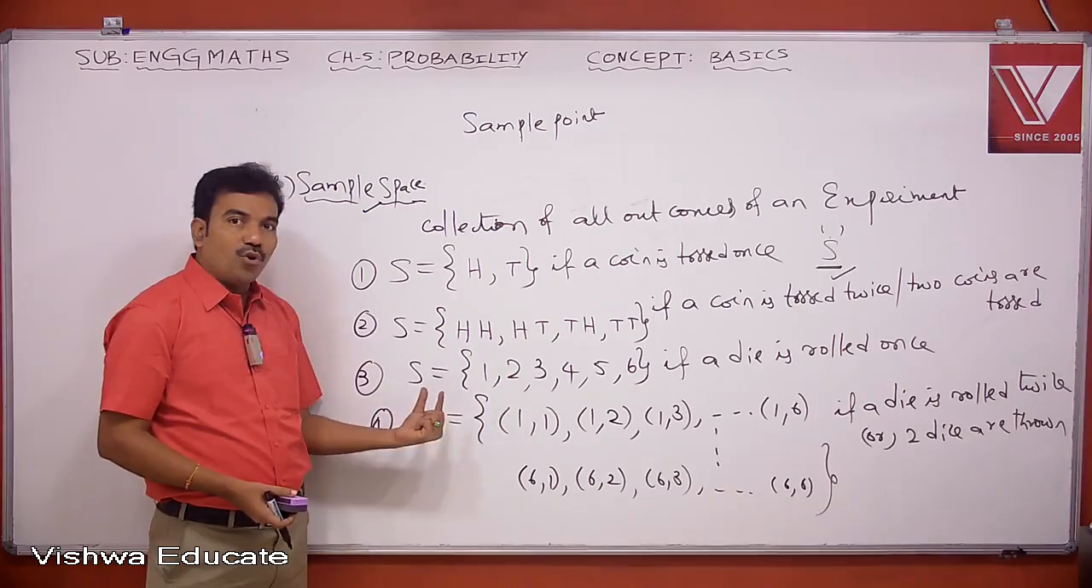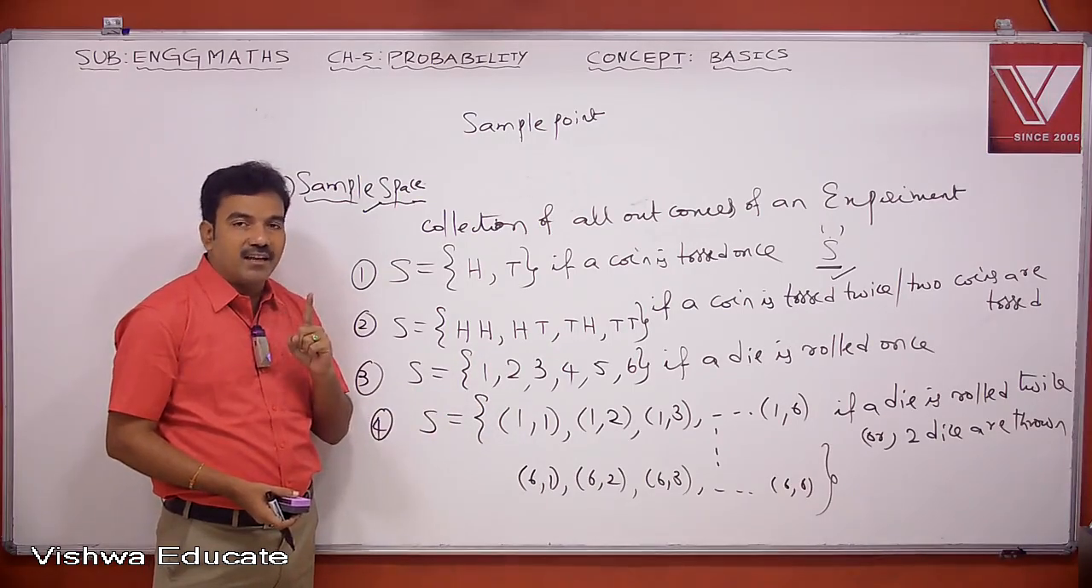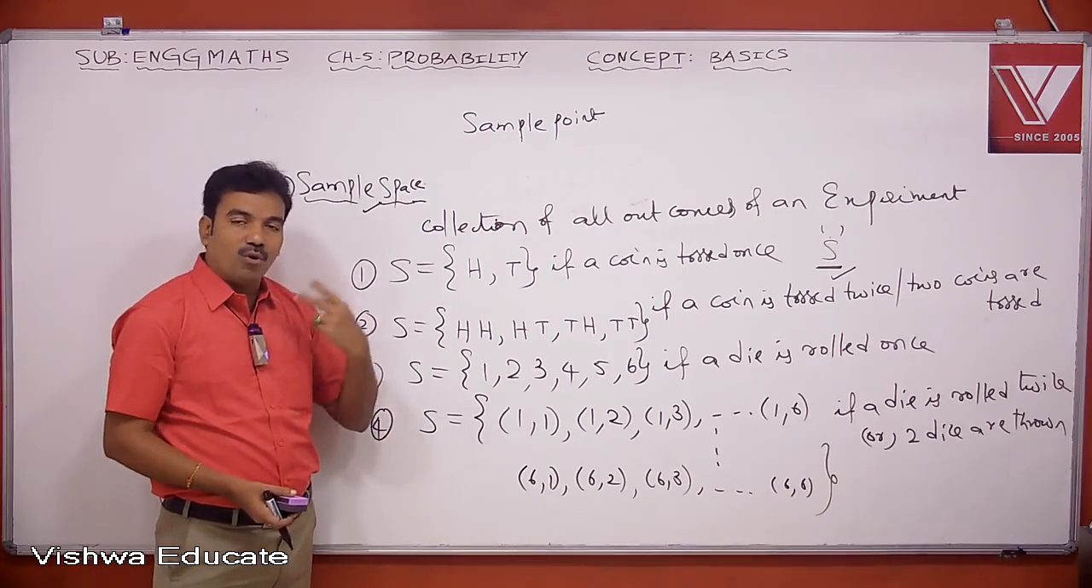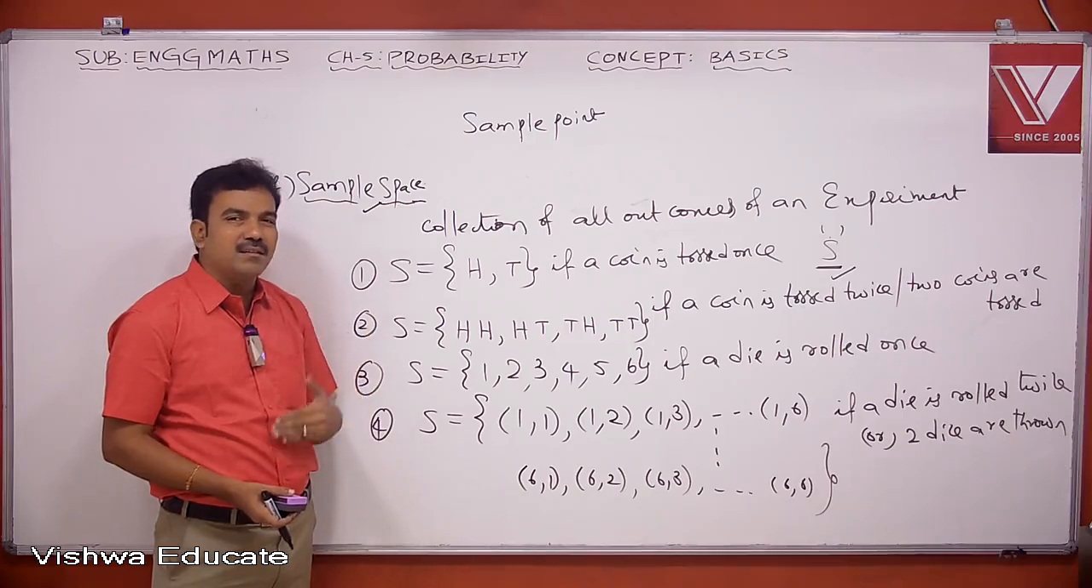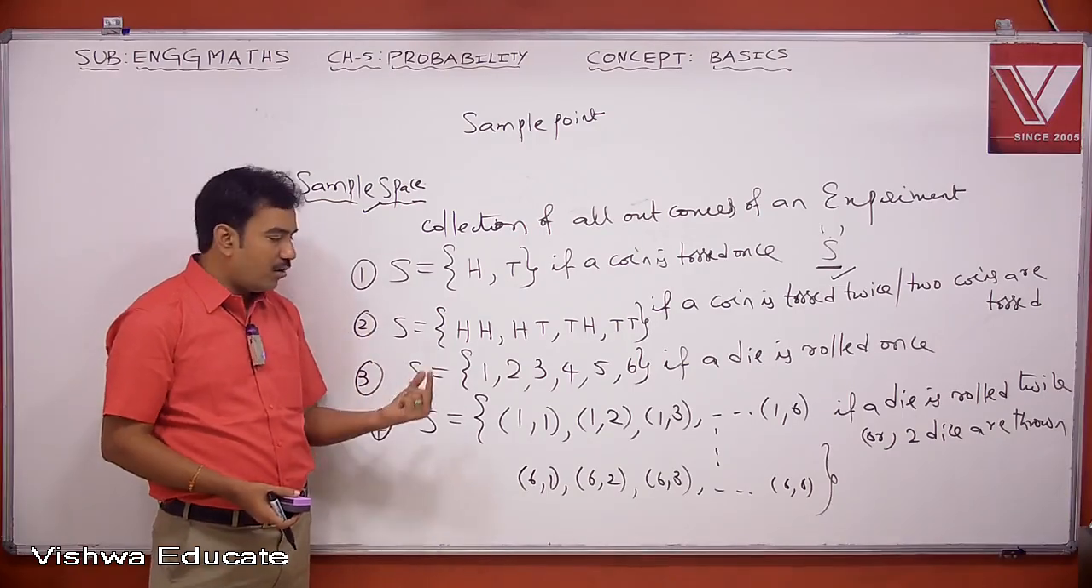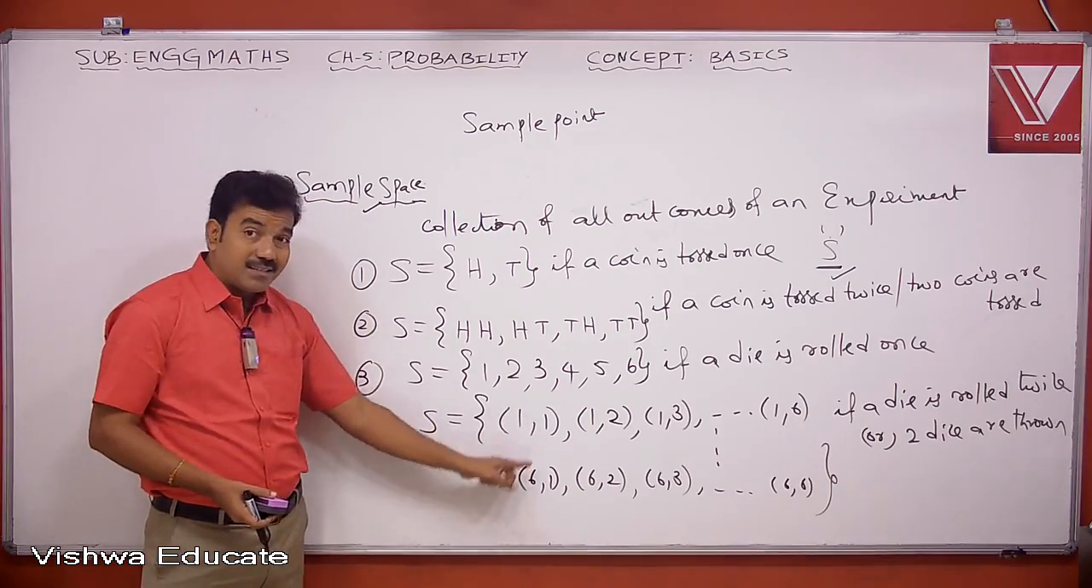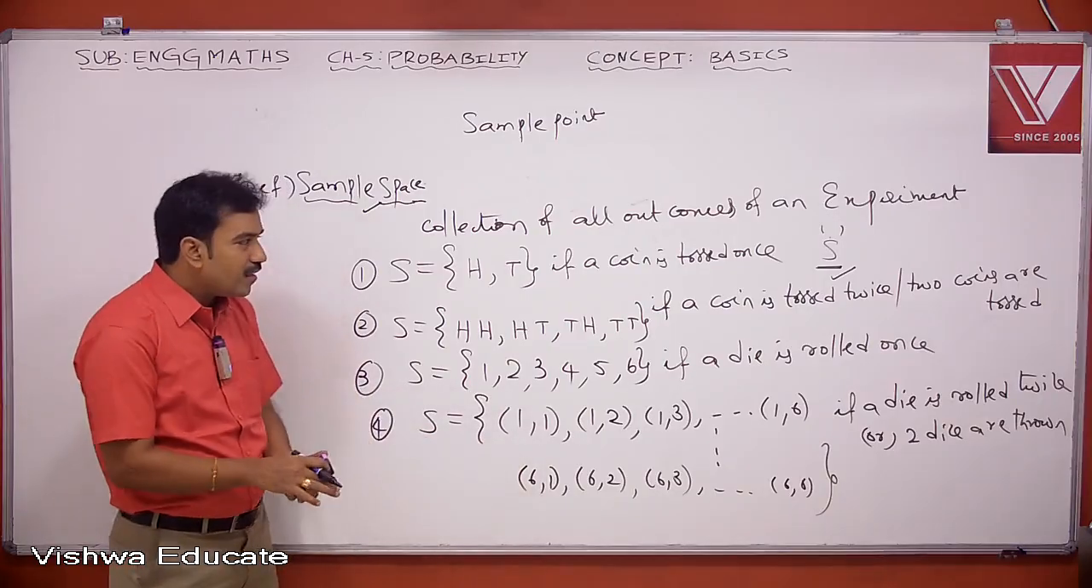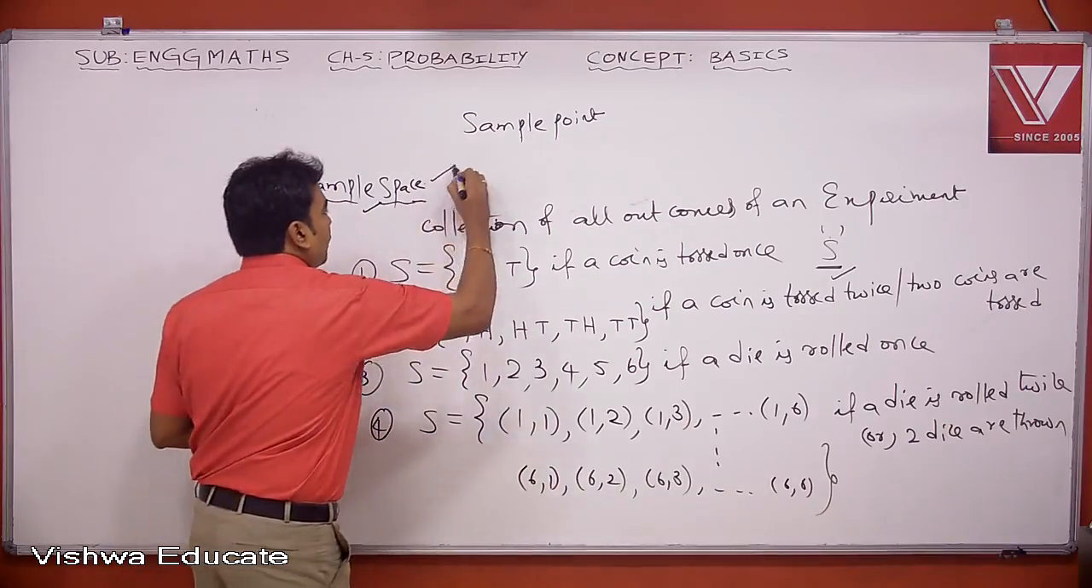If a die is rolled twice, you take a single die and roll it twice, or you take 2 dice and roll them parallelly, simultaneously, or one after another. The concept is the same. You will get 36 sample points. Okay. Now first write the definition of sample space.